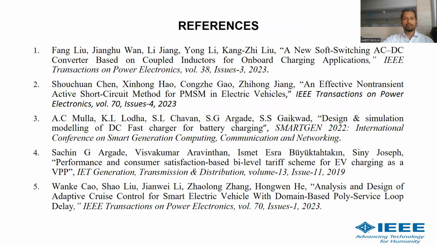Now, these are some references I referred to for my research work. Okay, so these are the 5 references I referred to for my research work.